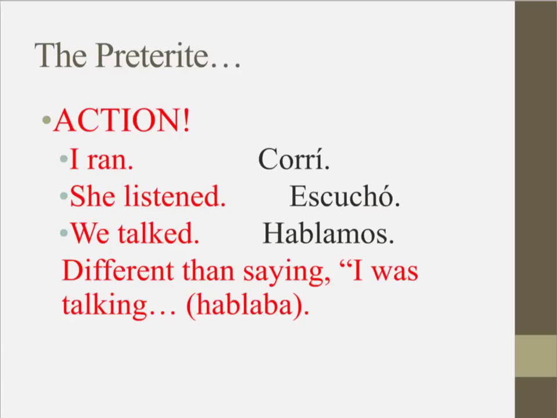The preterite is about action. Remember we said that the preterite has to do with action. So things that we can see, that we could act out, that would be good stuff if we were to play a game of charades. For example, we have I ran, corrí. She listened, escuchó. We talked, hablamos. Hablamos is different than saying I was talking, hablaba. So I want you to understand the difference between the preterite and the imperfect. The imperfect is was or were plus -ing. The preterite is going to end in -ed.